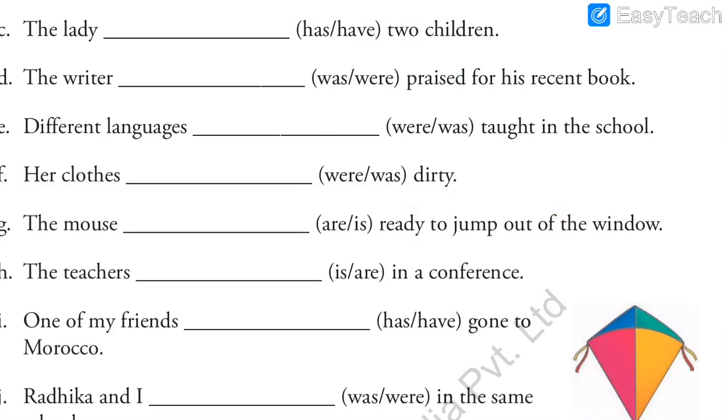verb. Third sentence. The lady dash two children. Now here as you can see the subject is the lady. So the lady means it is only about one lady, not more than one. So when one person is given or when one thing is given, we write singular subject means only one.